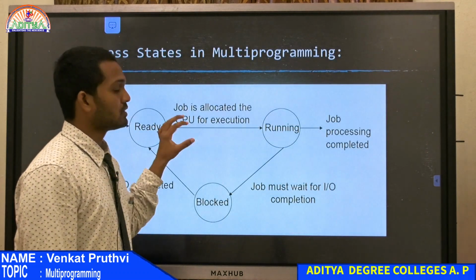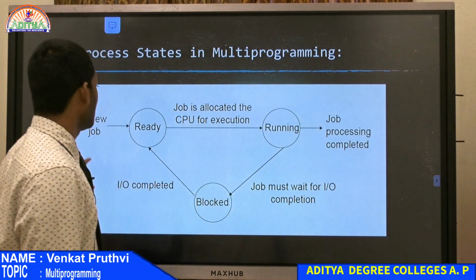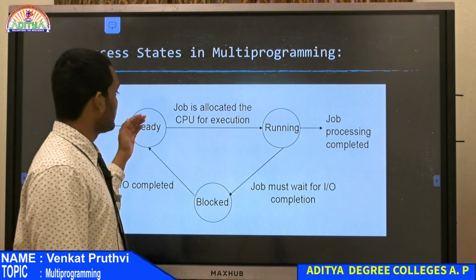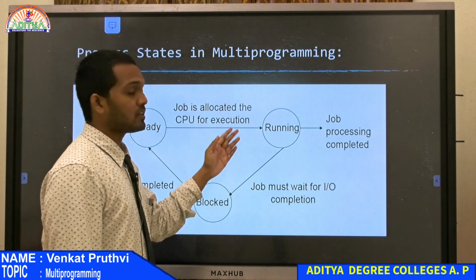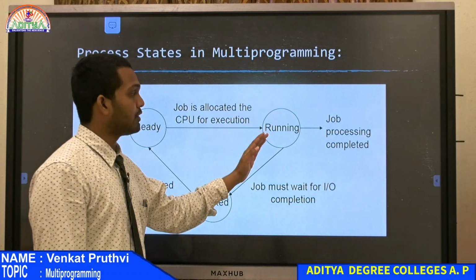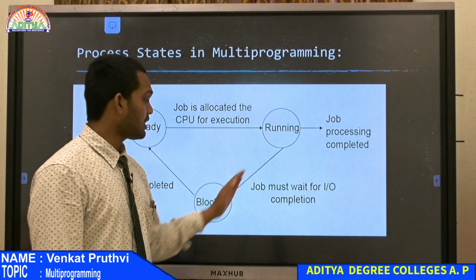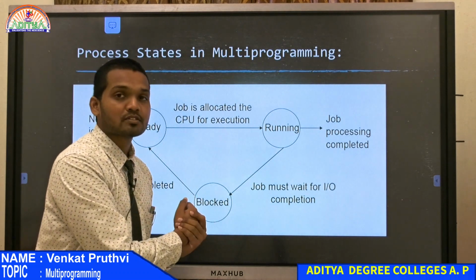And then we were discussing the process states in multiprogramming, where a new process starts entering into the RAM when it is in a ready state, and then it waits for the CPU. When the CPU is idle, the next process jumps into the CPU and performs its operations. If it requires any input output operations, it will check whether that input output device is idle or not.